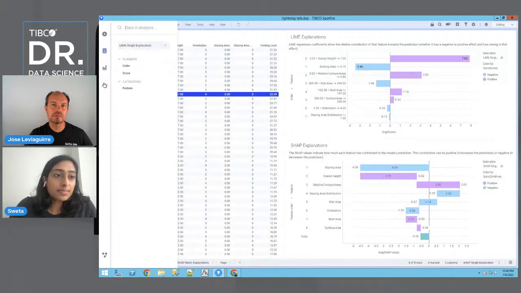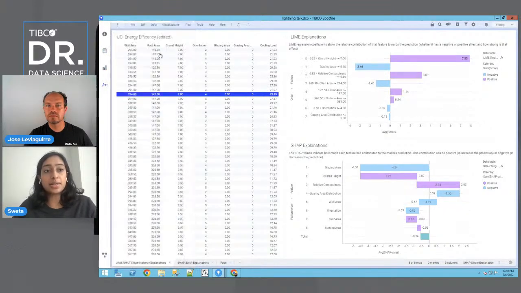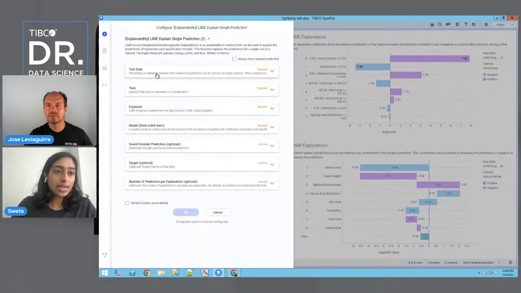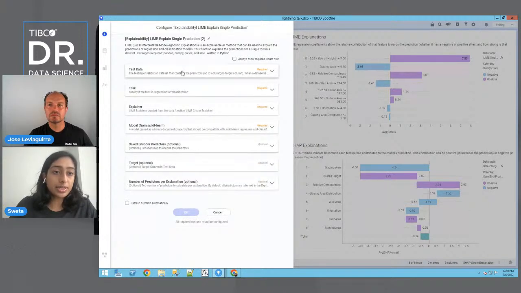The function that we actually use to explain any one prediction is going to be LIME explain single prediction. It takes in your testing data, or technically one column where you made some sort of prediction, so it takes in a prediction column. And it, again, takes in the task, and takes in this explainer object that was created from the LIME create explainer. And here it's taking in the model.